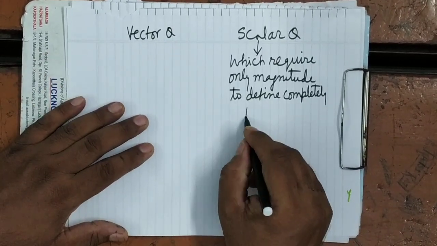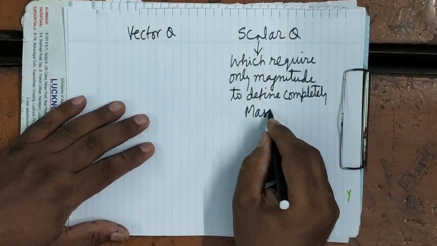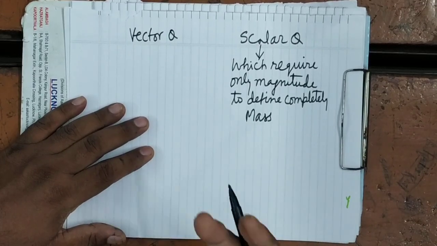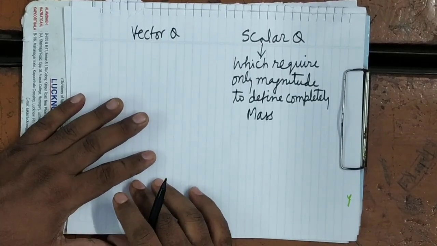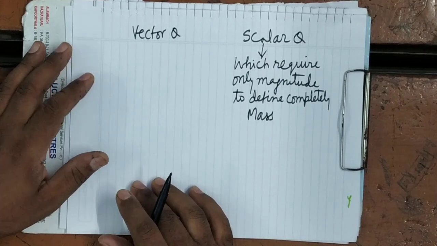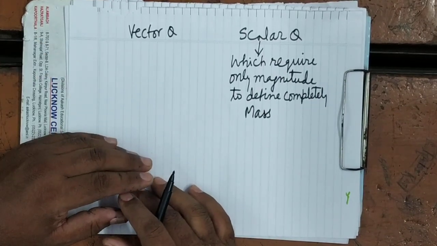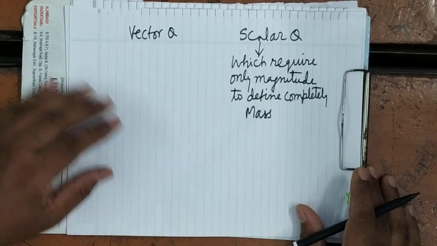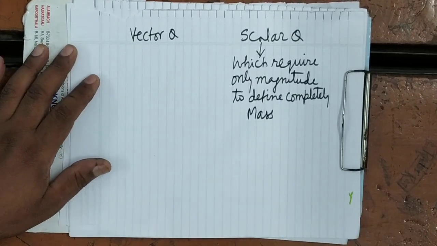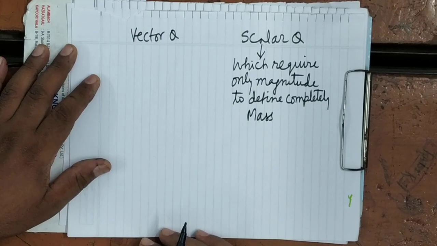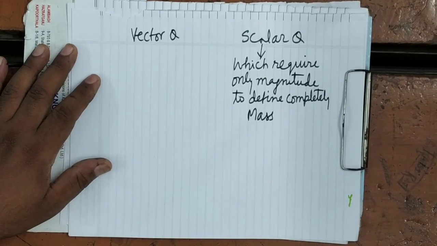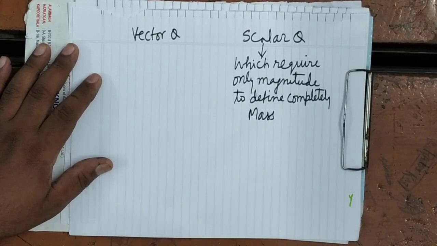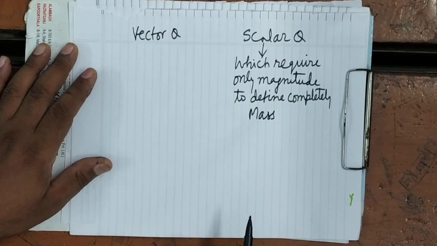For example, if you have to describe mass, then there is no sense in mentioning the direction in describing the mass of any body. Suppose I say that my mass is 100 kg, there is no sense that my mass is 100 kg in each direction. Whatever the direction, mass will remain the same, because mass depends upon the amount of matter contained in the body.